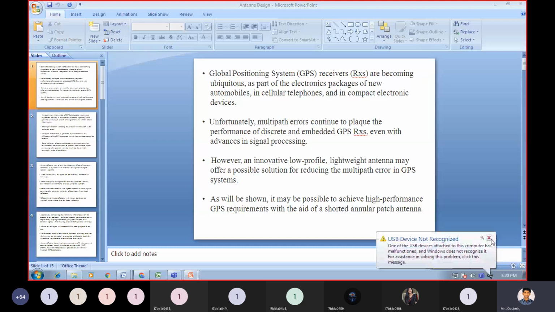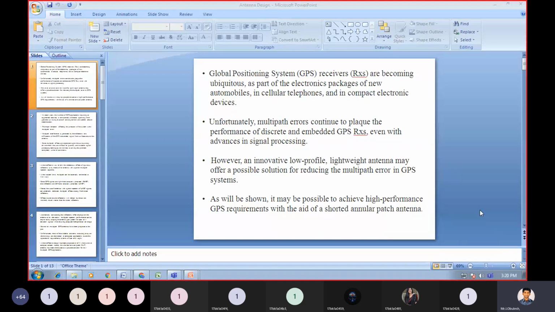Unfortunately, multipath errors continue to degrade the performance of discrete and embedded GPS receivers, even with advances in signal processing.